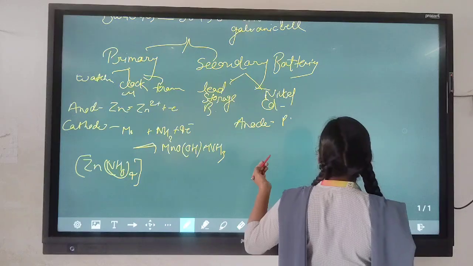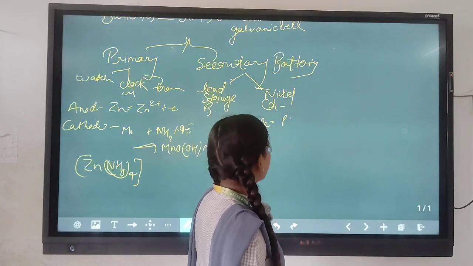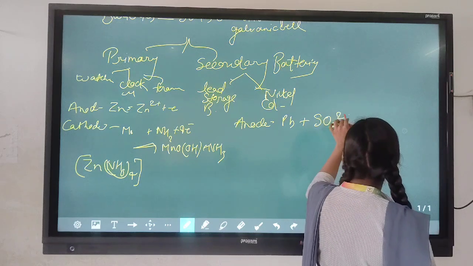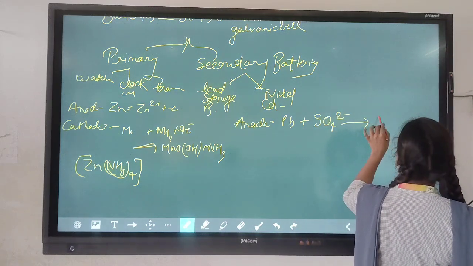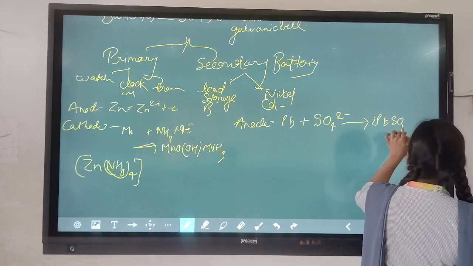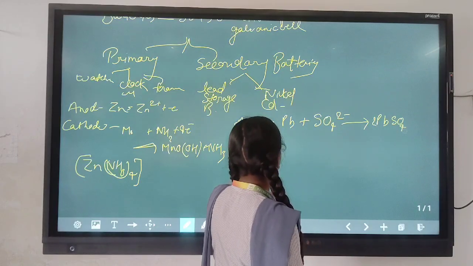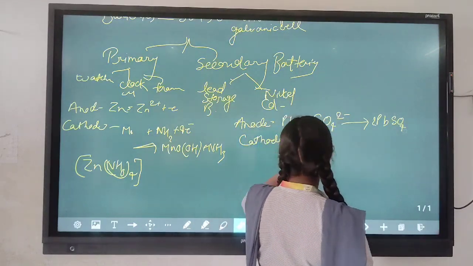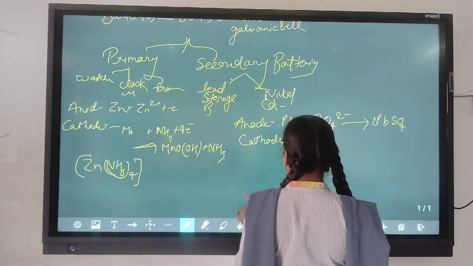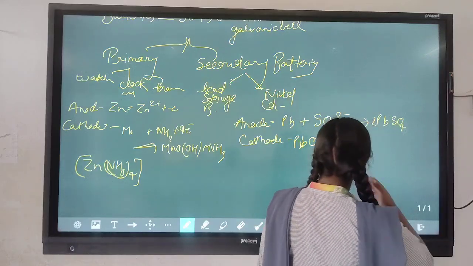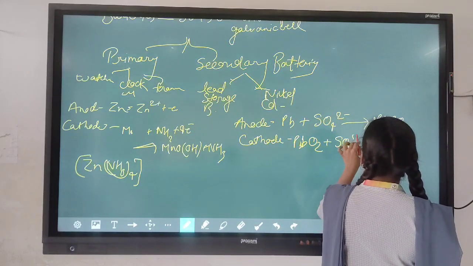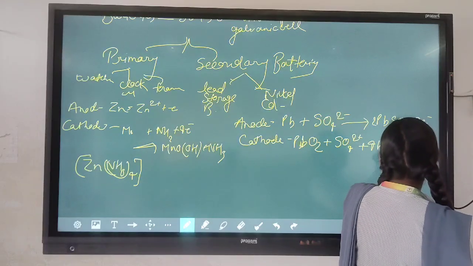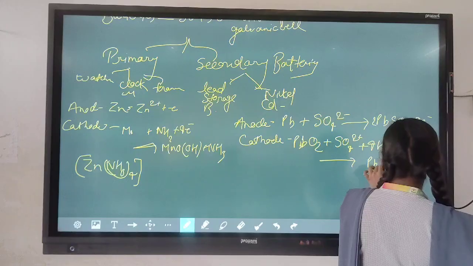If we talk about the reactions taking place at the anode as well as the cathode, at the anode Pb plus SO4 2- will be converted into PbSO4, and at the cathode there is lead oxide plus 4H+ plus SO4 2- plus 2 electrons, and it will be converted into PbSO4.